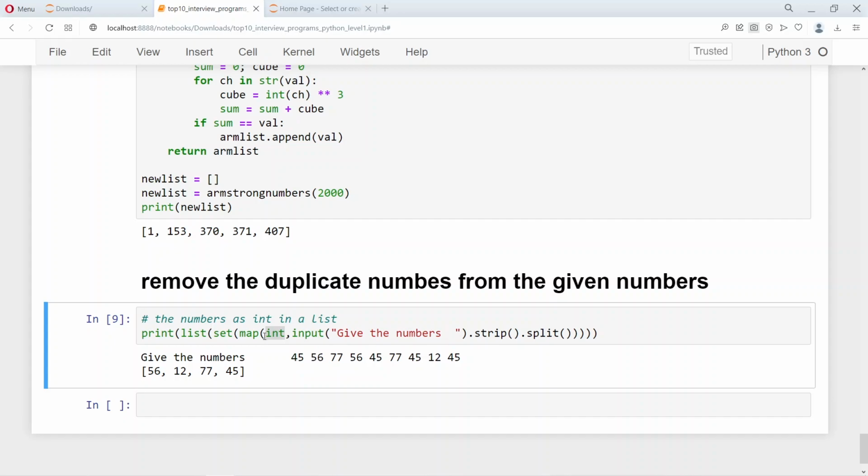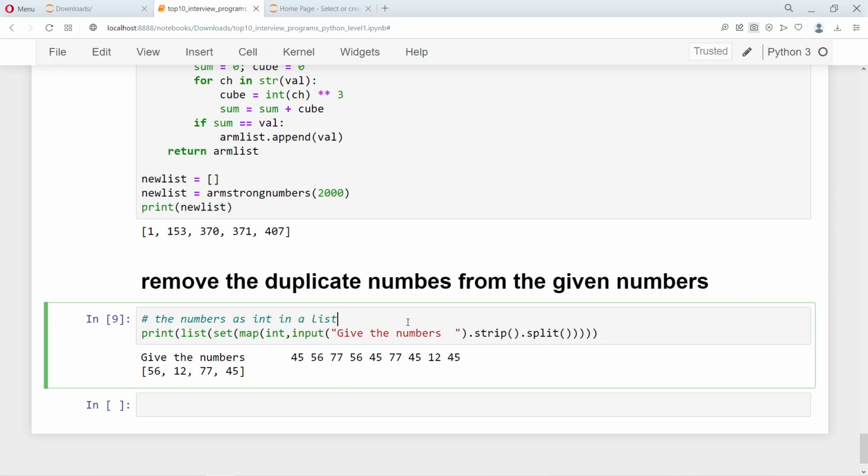Once converted into integers, all of these integer numbers are passed to the set. The set removes the duplicates, and then the output of that is passed on to the list function, which gives out the output in the form of a list of integer numbers. So you can see that this single line removes the duplicate numbers from the given sequence of numbers.